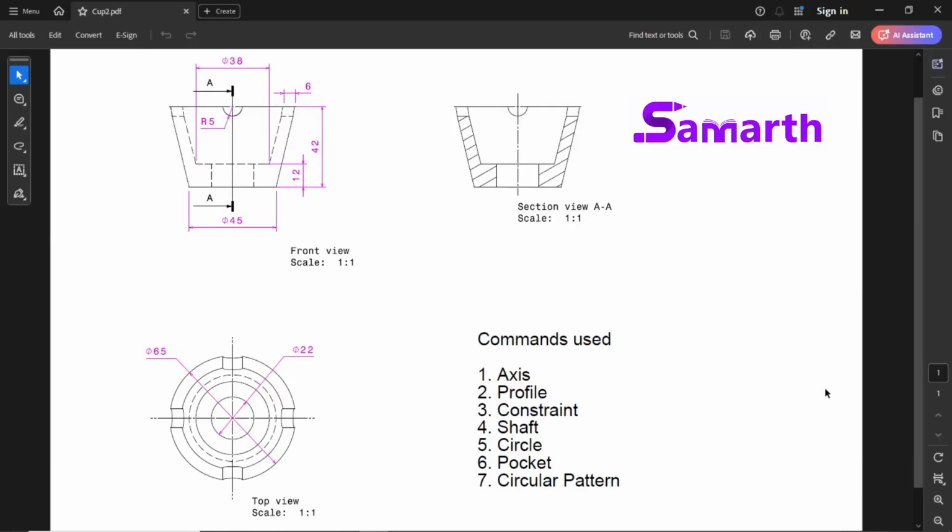In the previous video, you learnt how to model a nut part from the screw jack assembly using CATIA V5 part modeling. In this video, you will learn how to model a cup part from the same screw jack assembly. As this part is also axis symmetric in nature, the symmetric 2D drawing can be drawn first and then revolved about the axis of revolution to get the 3D part. The commands used for this model are axis, profile, constraint, shaft, circle, pocket and circular pattern.